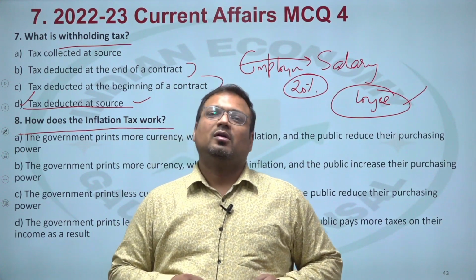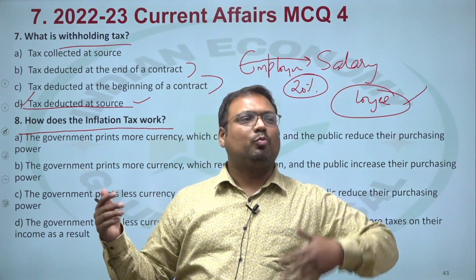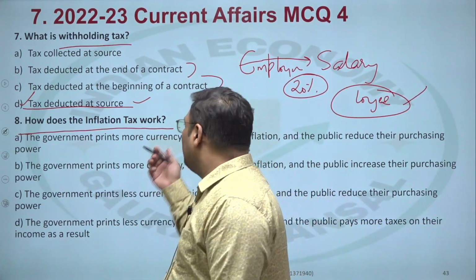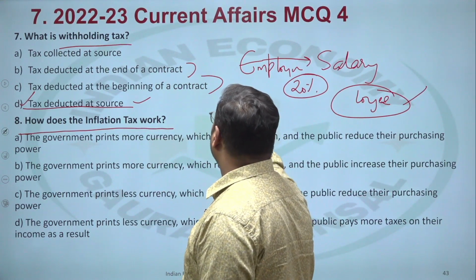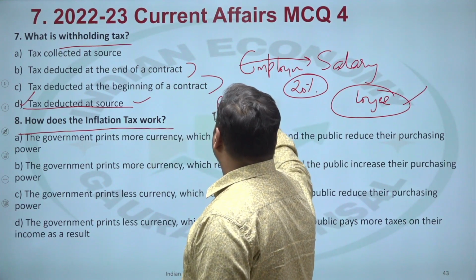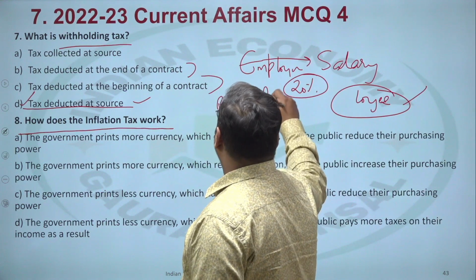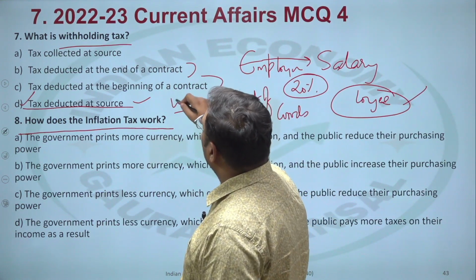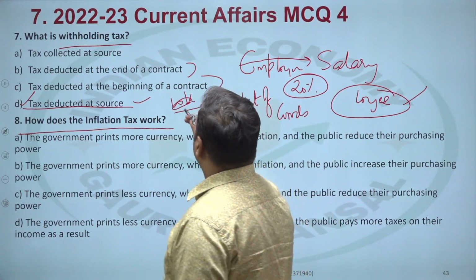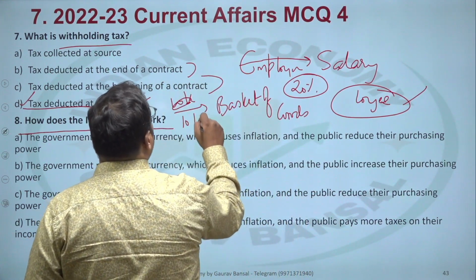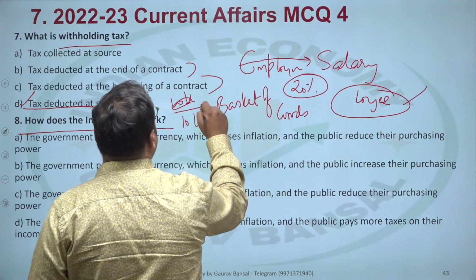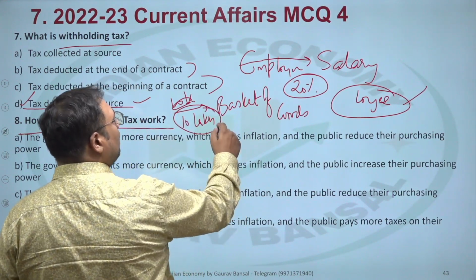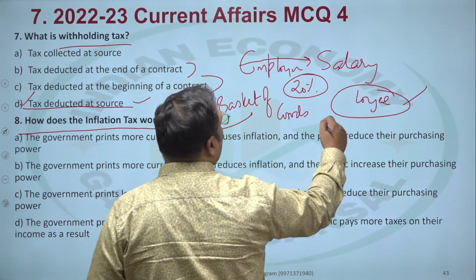Our income, which would have been able to purchase a certain basket of goods. Let us say somebody with 10 lakh rupees of annual income was able to buy a certain basket of goods. Now there is inflation. Prices have increased. What you could buy for 10 lakh earlier now requires 12 lakh.